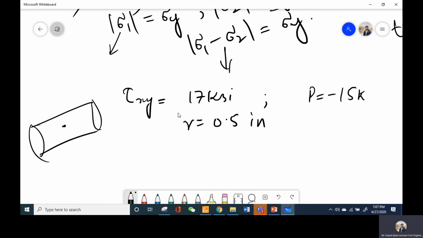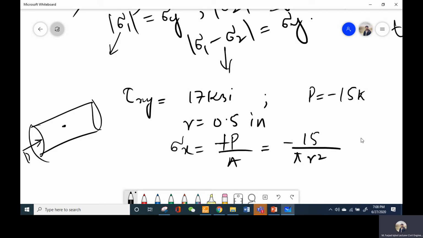So what is the first step? That is obviously the calculation of sigma x, or the normal stress. We have been provided with this force P, and we know that sigma x will be equal to minus P over A, because the minus sign will come from here. So sigma x will be minus 15 over the area, that is pi r square. If I substitute the values, I will get minus 15 over pi into 0.5 square. So sigma x is equal to minus 19.10 kilopounds per square inch.